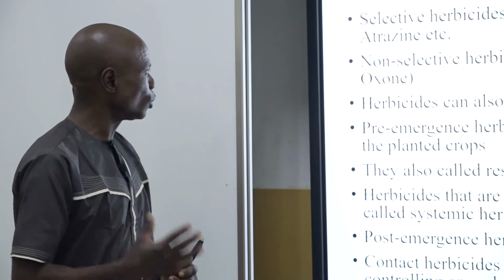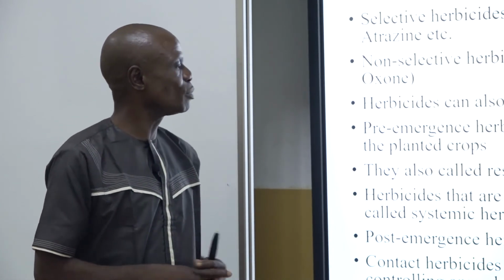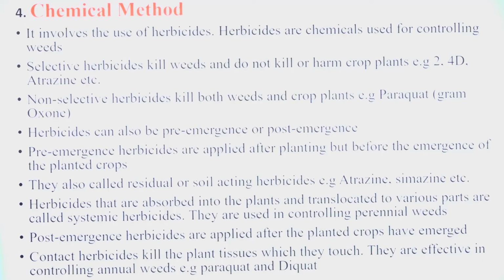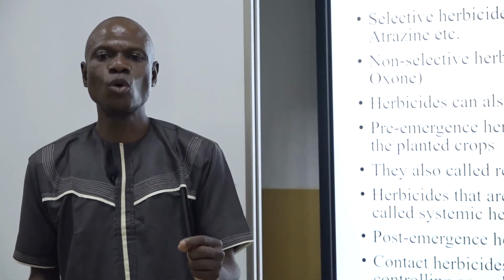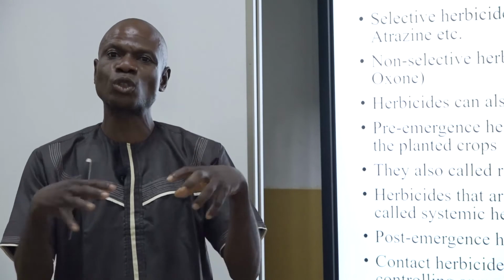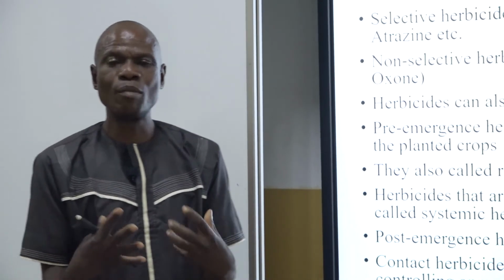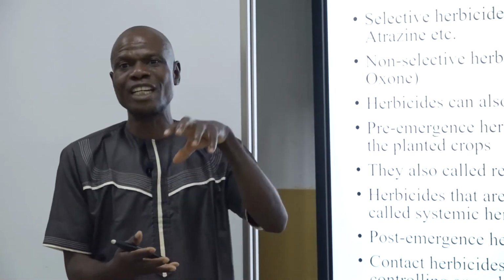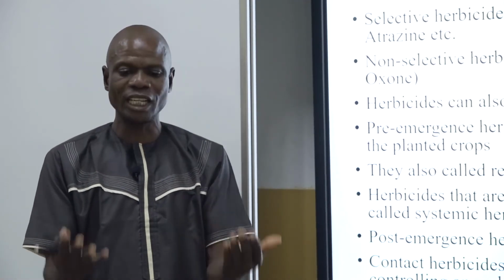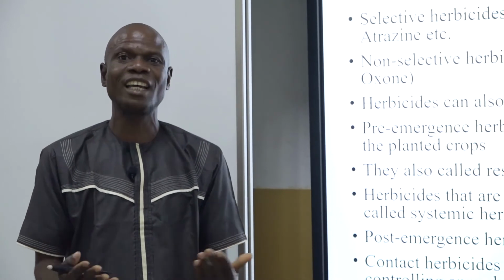So we said herbicide can be pre-emergence, as I've earlier said, or post-emergence. I've explained these ones. You can see it there. If you go to a farm, you discover that as soon as they plant the crops, they apply the chemical immediately so that weeds will not grow. The chemical will control the weeds from germinating, but it will allow the crops to germinate. After the crops have grown, we know that with time, the weeds will grow up in that land again.